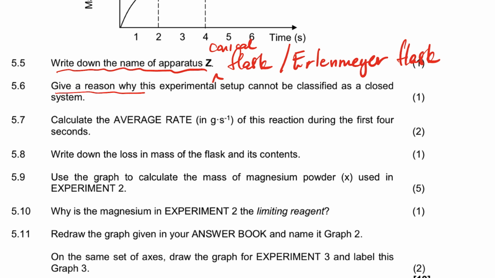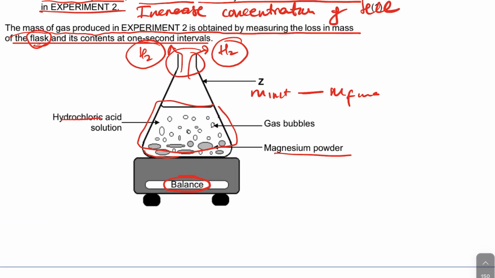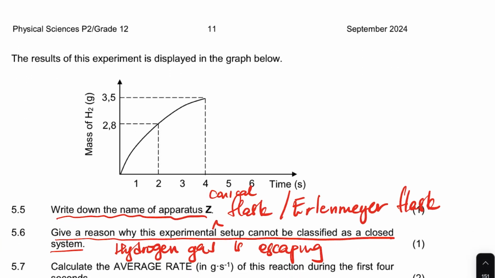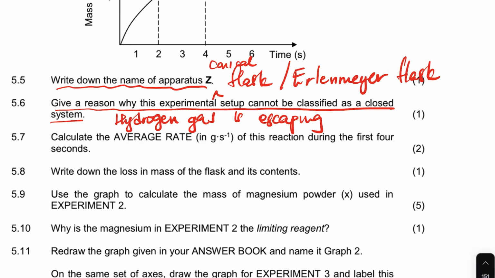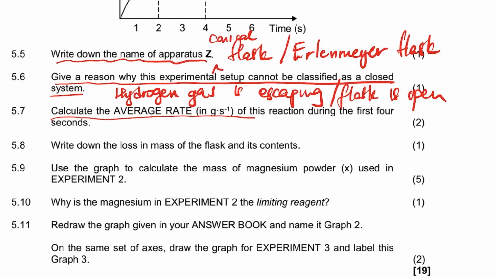Give reason why this experiment setup cannot be classified as a closed system. Why? Because the hydrogen gas is escaping. It's not closed, because do you see it's open? The hydrogen gas is what is escaping there, right? Or you can say the flask is open. Flask is open, right?